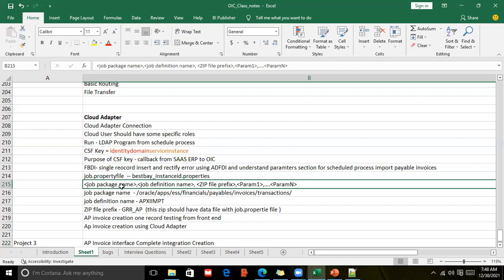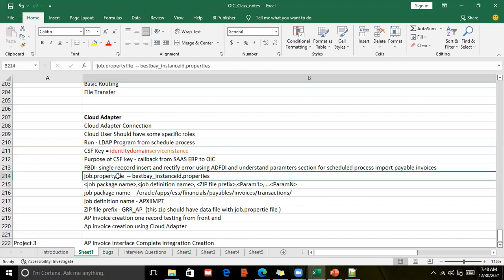So in the job.properties file, we'll be mentioning the standard program. Like if you are doing the item conversion, you will be using a standard program called import items. So import items will have a job package name, job definition name, and it will have parameters. So those things will come under the property file or manifest file.